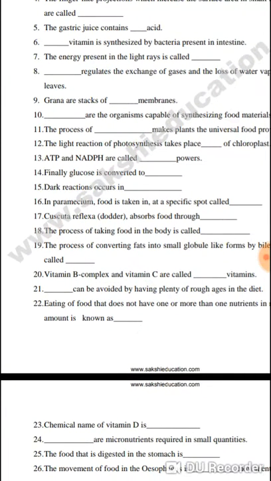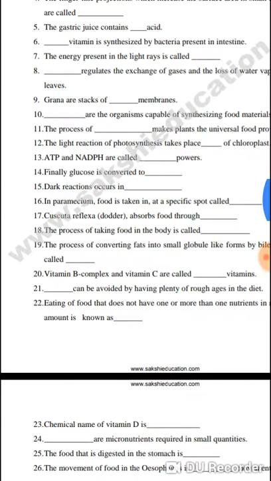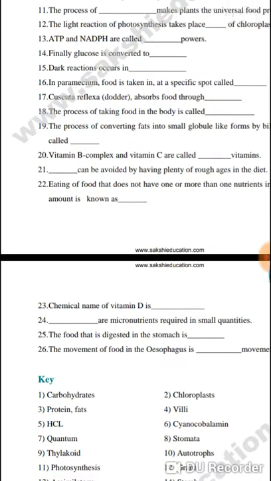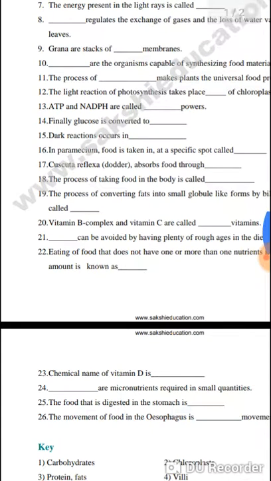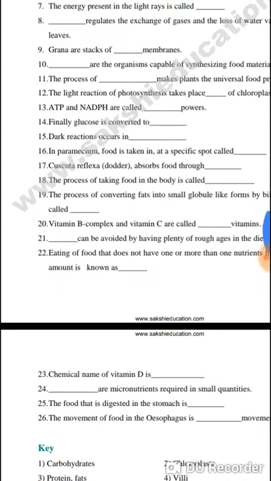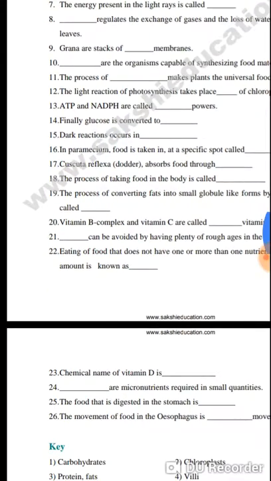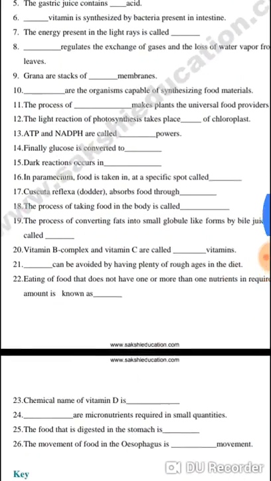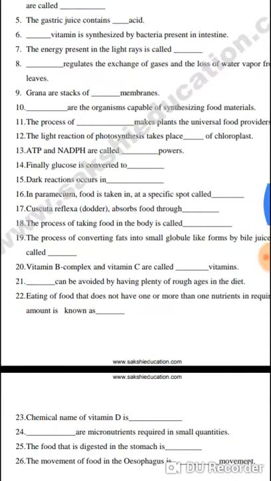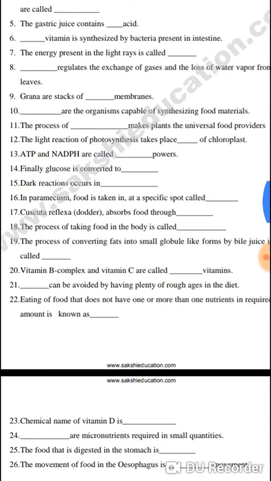Next, ninth one. Grana are stalks of thylakoid membranes. Next, 10th one. Autotrophs are the organisms capable of synthesizing food materials.